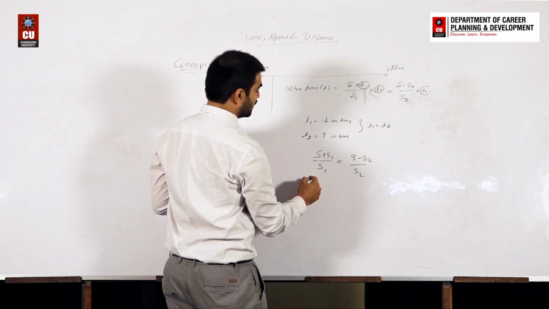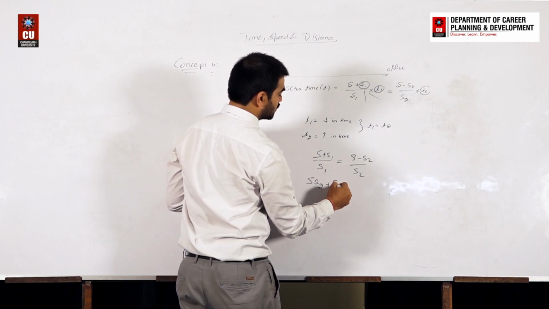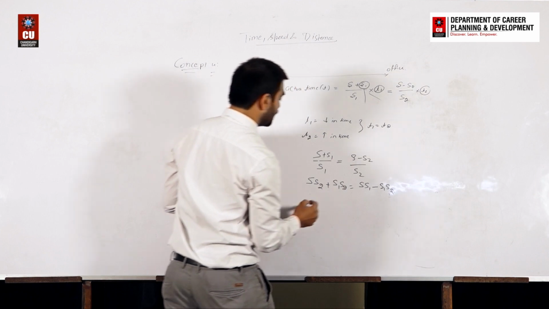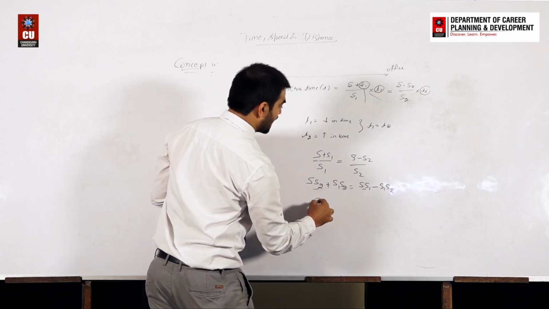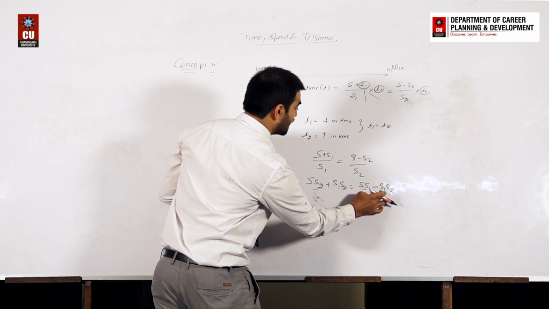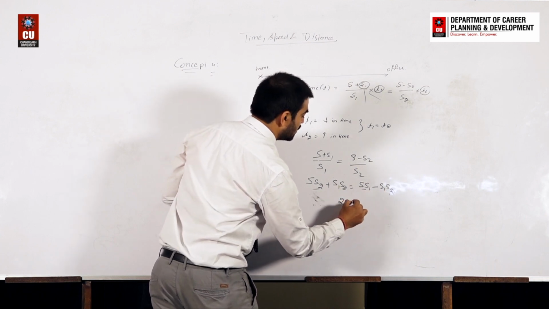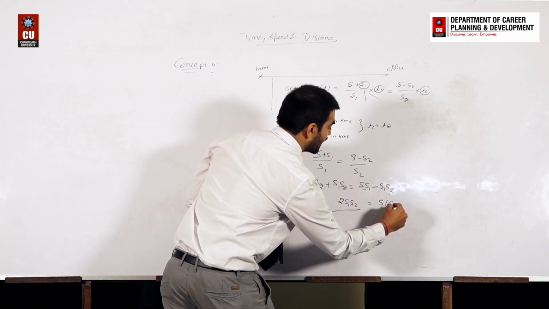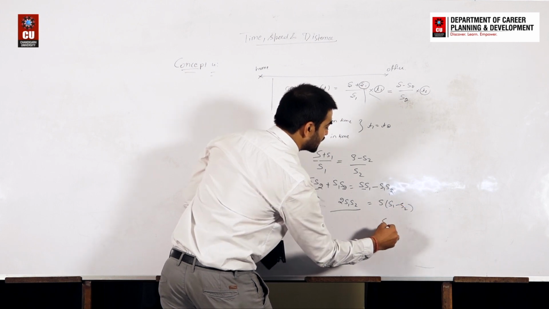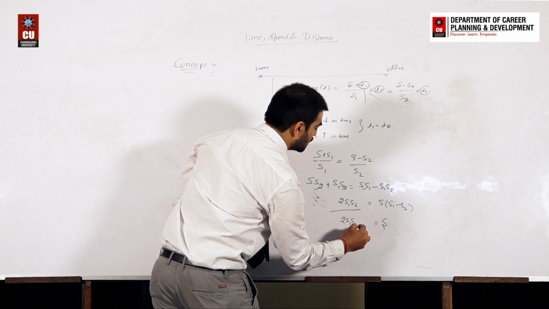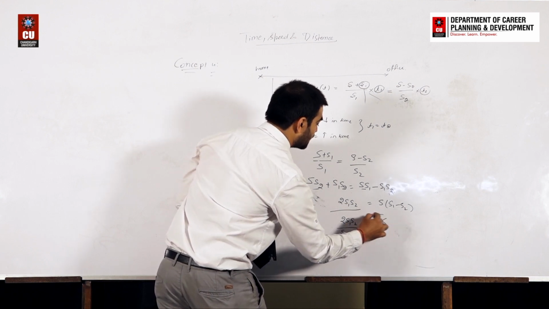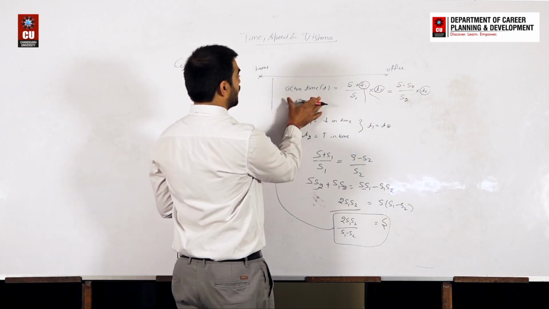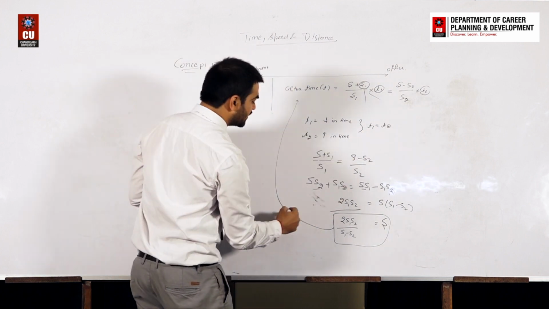It means s s2 plus s1 s2 is equal to s s1 minus s1 s2. Directly you will say s is common. You can take s1 s2 here, and this will come to s1 s2 multiplied by 2 is equal to s, with s2 and s1 as common, s1 minus s2. It means the value of s is equal to 2 s1 s2 divided by s1 minus s2. So can we directly say that this is the original speed? This will be the original speed in this case. So the actual time is equal to this and the actual speed is equal to this.